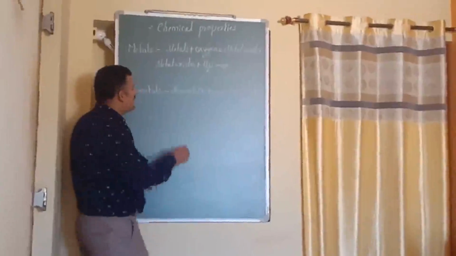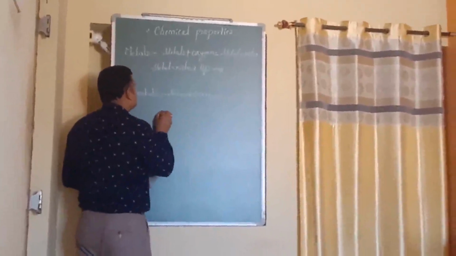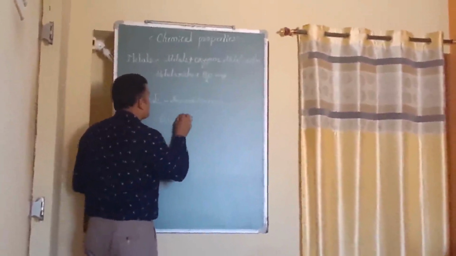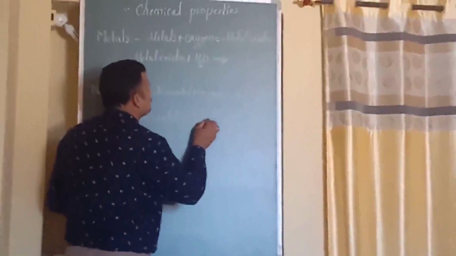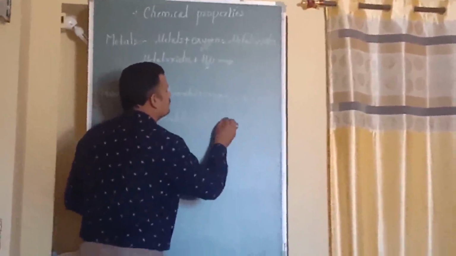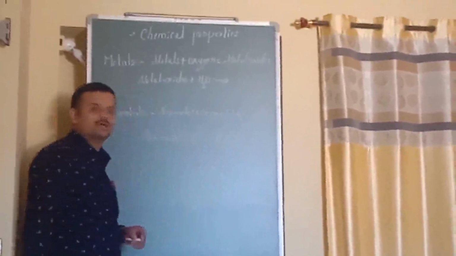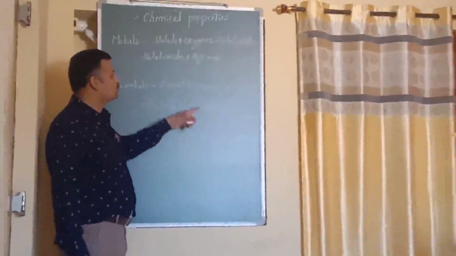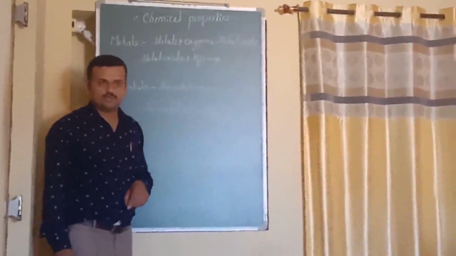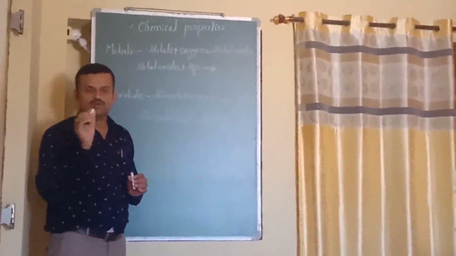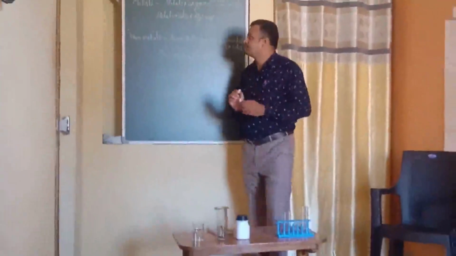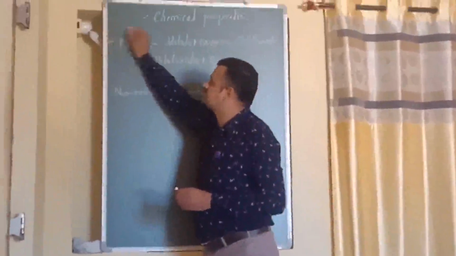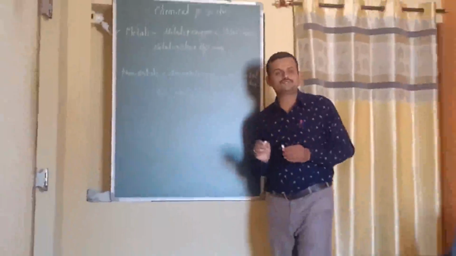Okay, and when non-metal oxides react with water, what is the product? These two things we will find out now with the help of a small experiment. So let us study the experiment. First I will go for the metals. My choice of metal today is iron.